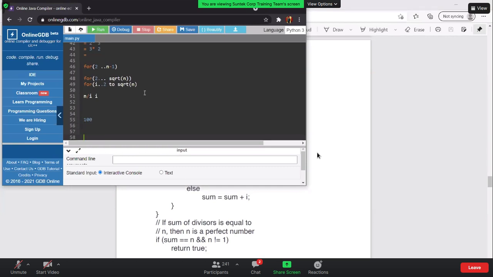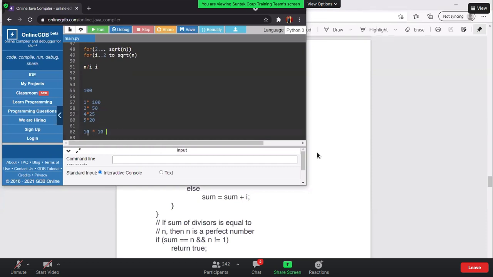So 100 will have a duplicate number, and it will give me 10 into 10 at one instance. There would be more solutions as well. If I start from 1, that would be 1 into 100. The second solution is going to be 2 into 50. The third: 3 is not divisible, 4 is divisible, so 4 into 25. Then we have 5 into 20. Then 6 is not divisible, 7 is not divisible, 8 is not divisible, 9 is not, and then we get 10.